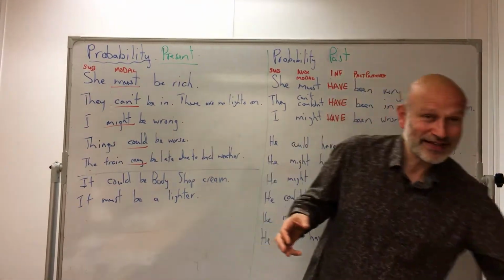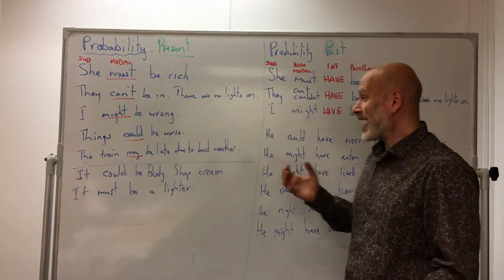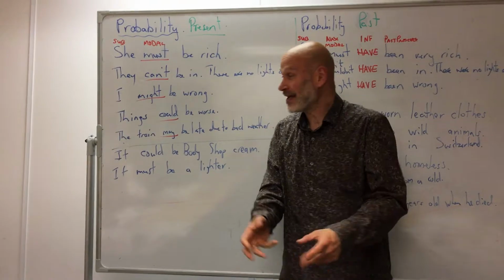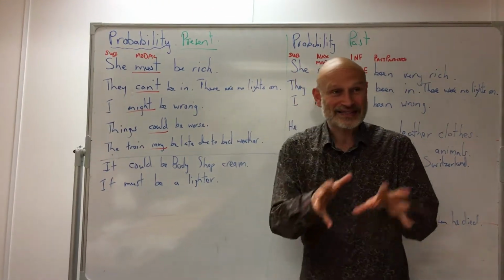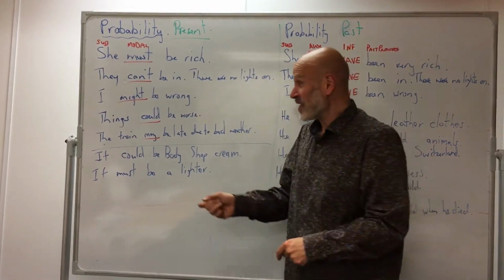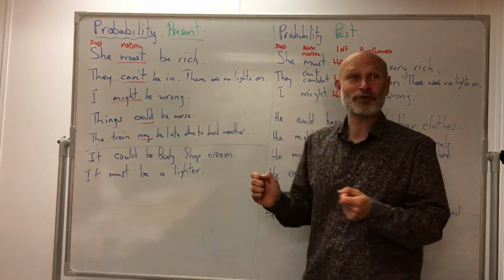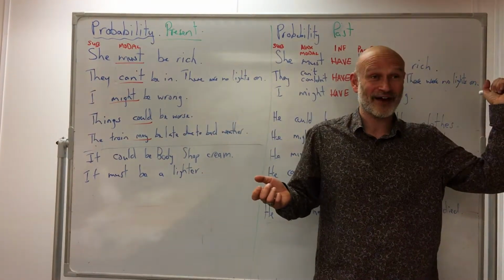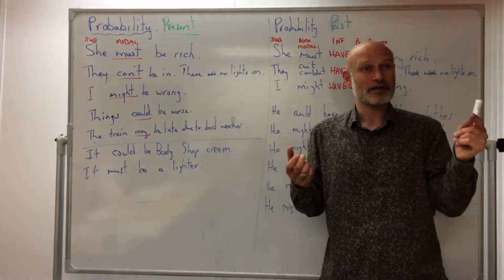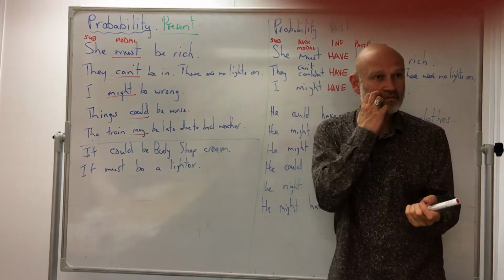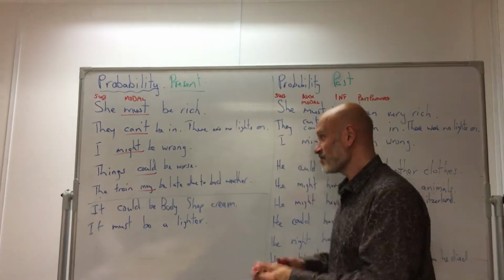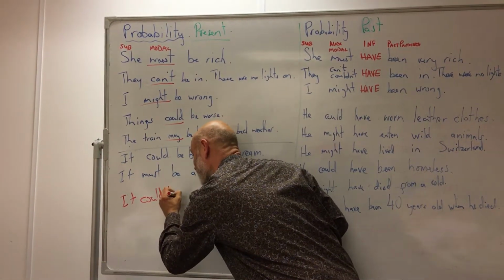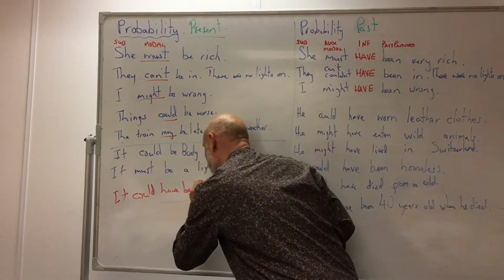So then we played a little game, and I gave you a little bag of stuff, and you put your hand in my bag, and you felt in my bag, and you guessed what you thought was in my bag. And you said it could be Body Shop cream. So Dinah, can you put that sentence into the past now? Because now we're talking about what it was, not present. It could have been. Yes. Body Shop cream. It could have been Body Shop cream.